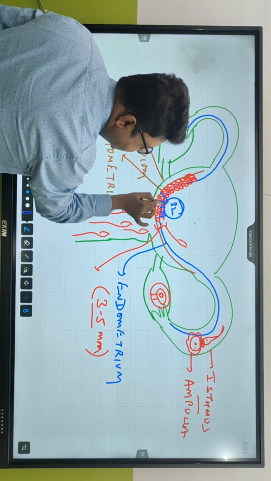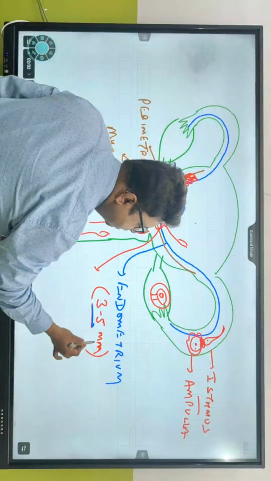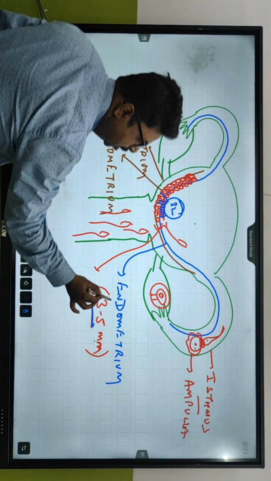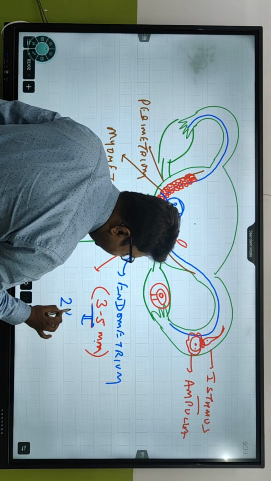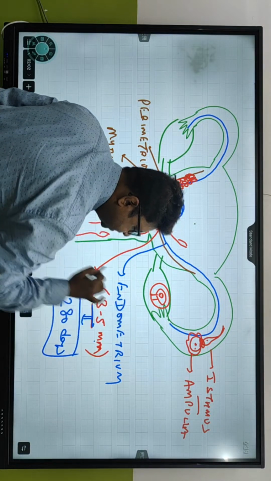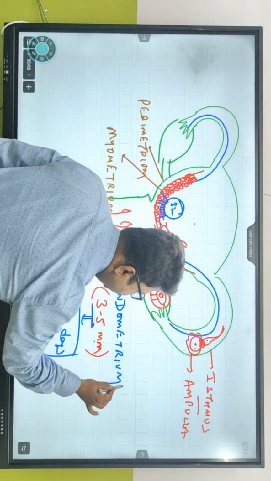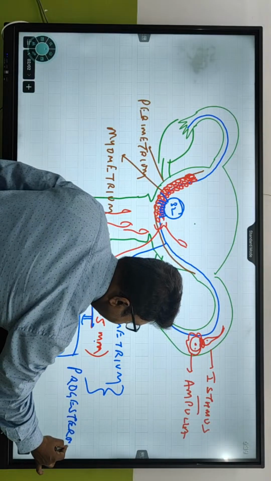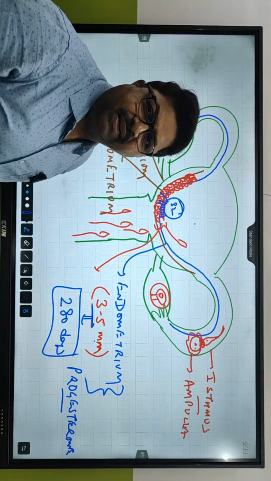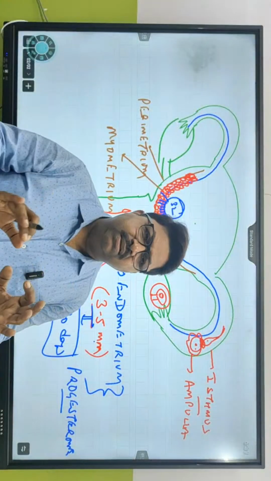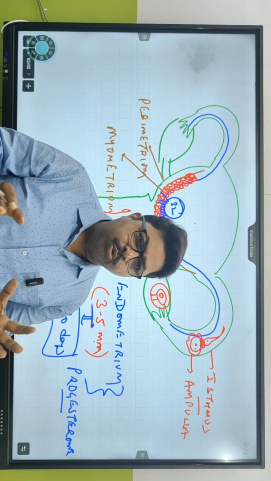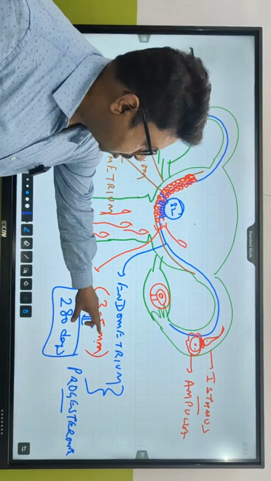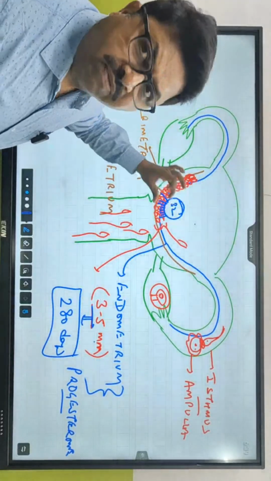It gets implanted over here in this 3 to 5 millimeter thickened endometrium wall. This thickened endometrium wall should be maintained for the next 280 days. Who maintains the thickness of the endometrium wall? What is the name of the hormone? Progesterone helps in maintenance of this 3 to 5 millimeter thickness of the endometrium wall till the baby gets parturited. So parturition is the act of childbirth. So the progesterone level maintains the thickness of this endometrium wall for the next 280 days.